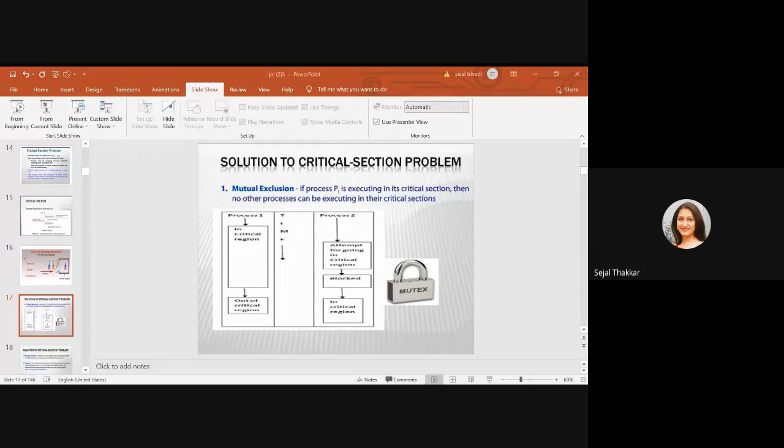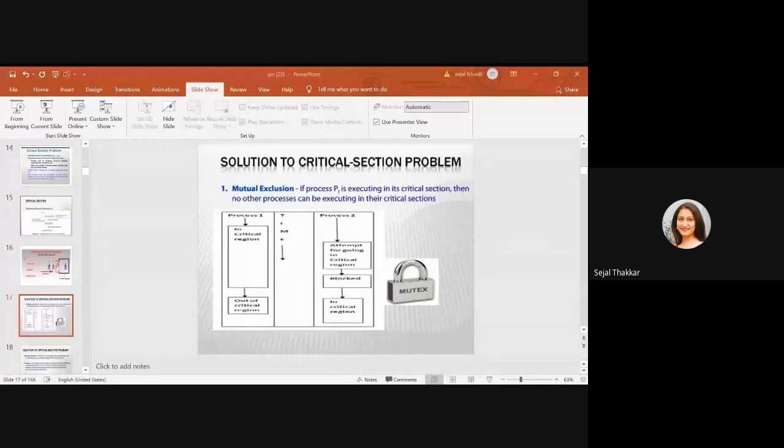And the second one is the critical section. It means when processes are sharing data, variables, memory, updating a table, or writing to the same file, in that case only one process at a time is allowed to enter into the critical section. If more than one process is allowed to enter into the critical section, it creates a big problem. For example, suppose I am writing on the board and five other faculties are also allowed to write on the board. Maybe you will not be able to read the proper data, because whatever I have written, somebody else will come and remove it. So it is not a good thing to allow more than one process at the same time.